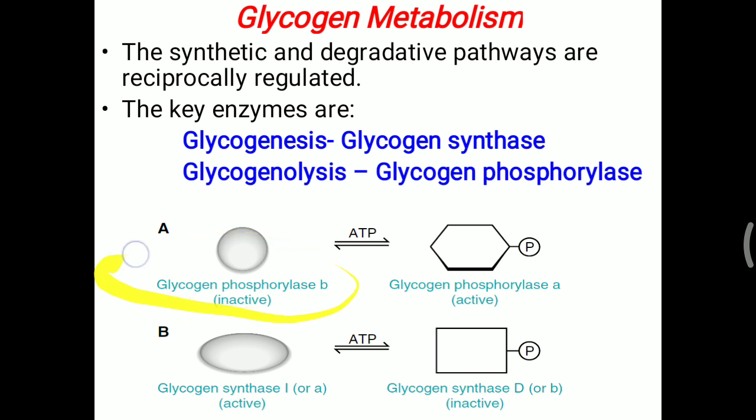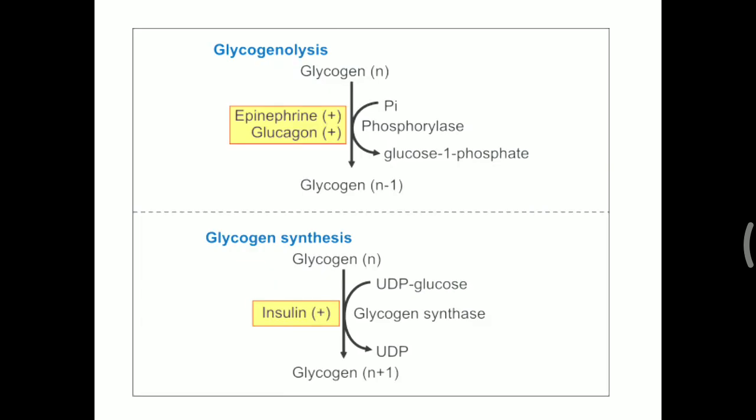Now, interestingly, glycogen phosphorylase B is the inactive form, but when it receives a phosphate molecule, it is converted to glycogen phosphorylase A, which is the active form. In the same way, phosphorylation leads to activation of glycogen phosphorylase, but phosphorylation of glycogen synthase converts it into the inactive form. So phosphorylation is one important reaction: it activates glycogen phosphorylase but inactivates glycogen synthase. Now we will look at exactly how these enzymes and activities work.